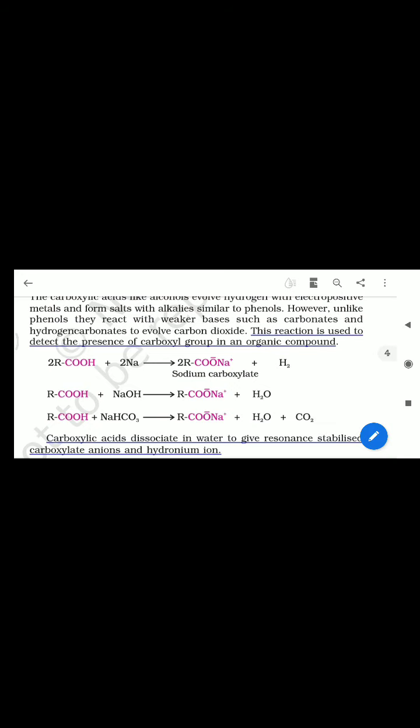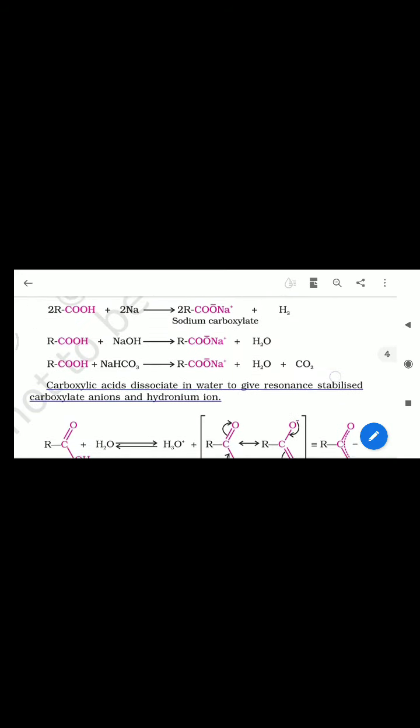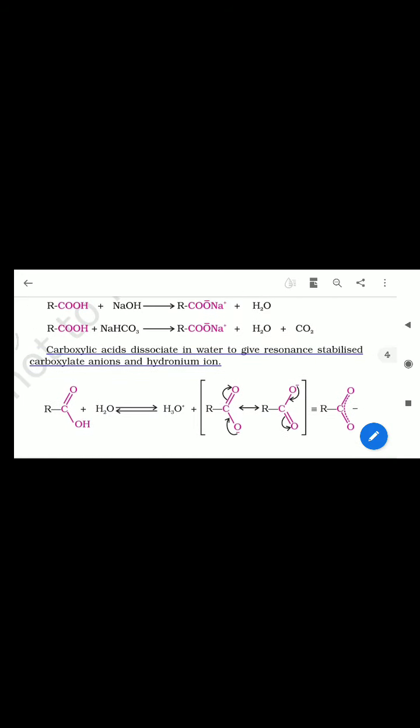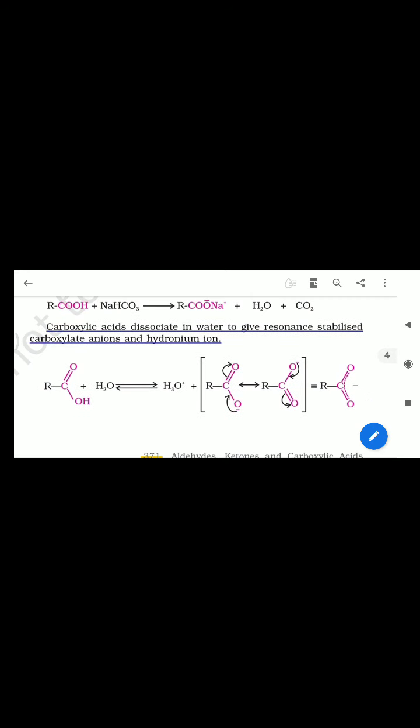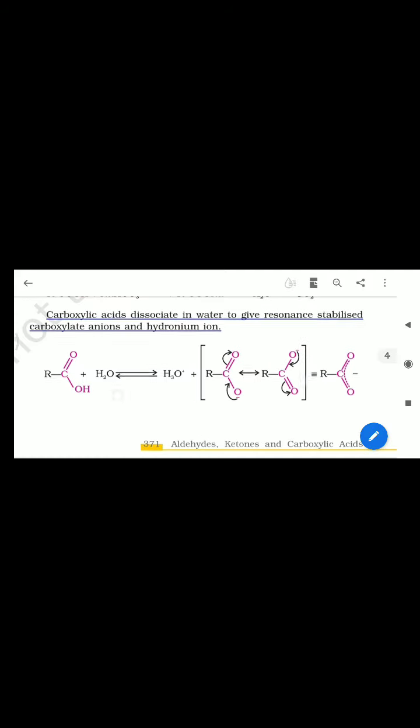How will you say that a carboxylic acid is an acid? Carboxylic acid dissociates in water to give a resonance stabilized carboxylate anion and hydronium ion. So this is carboxylic acid plus H2O, and in equilibrium after the arrow it is H3O plus, and this one is the carboxylate anion. This is resonance stabilized, and in this resonance stabilization you will find that the negative charge is always present on an oxygen atom. So comparatively it is more stable than the phenoxide ion.